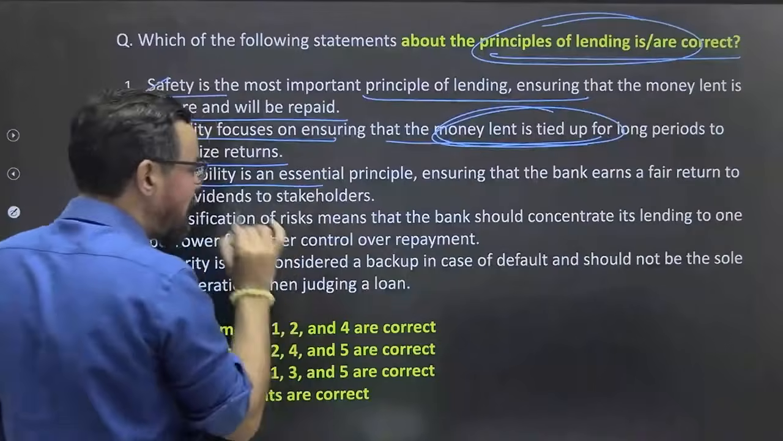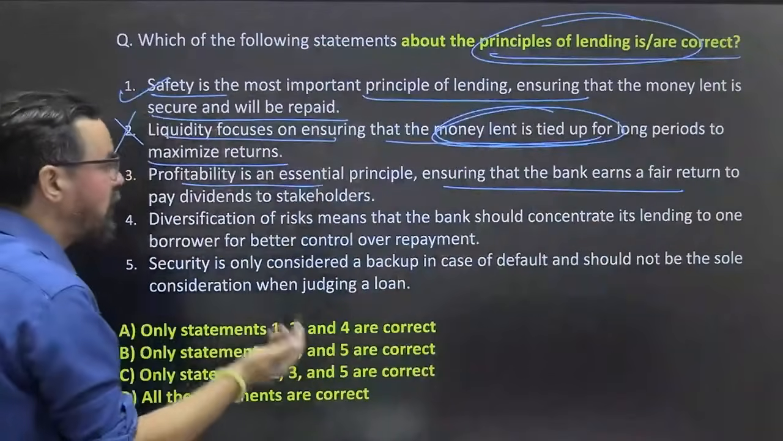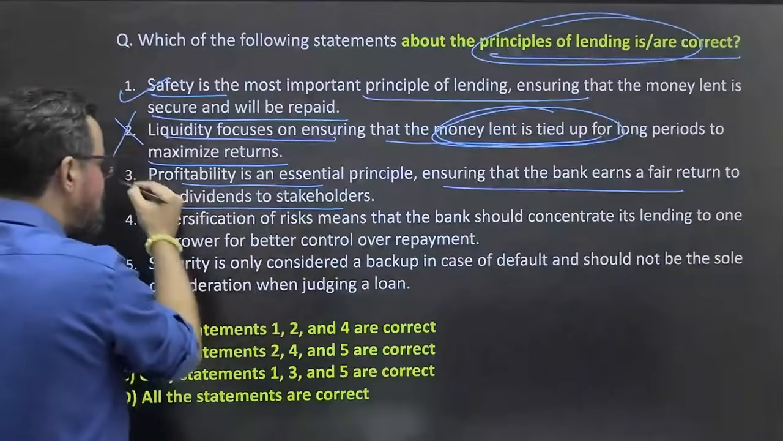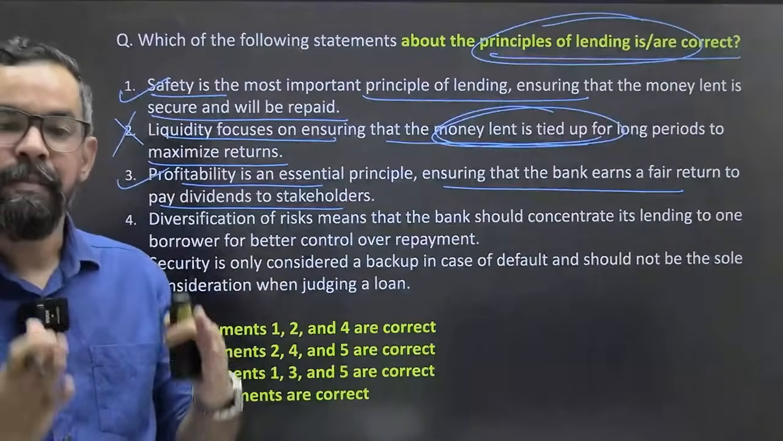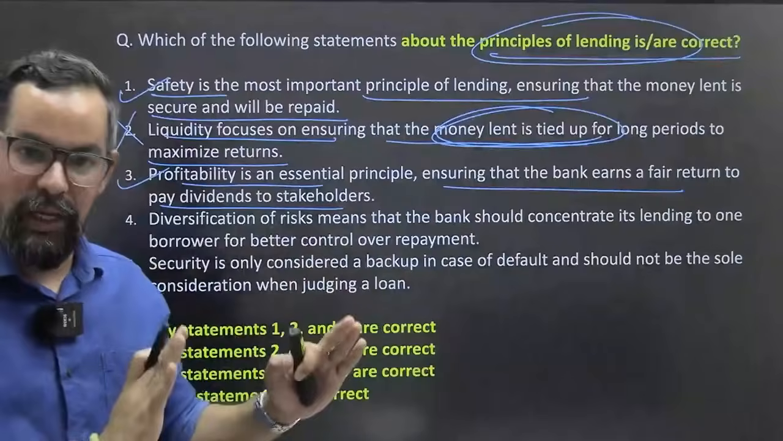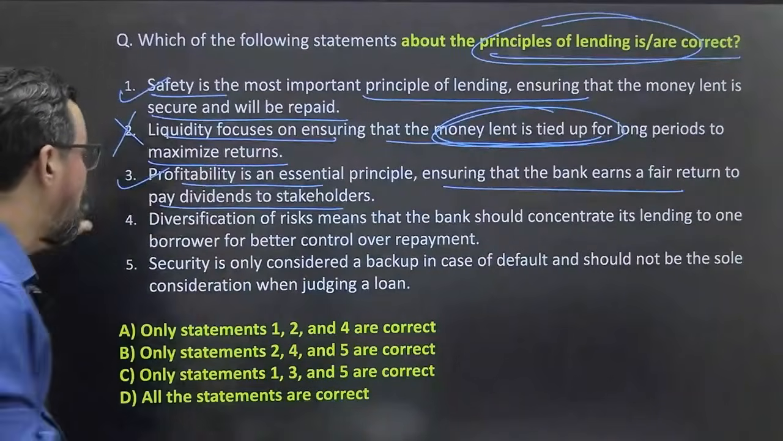Profitability is an essential principle, ensuring that the bank earns a fair return to pay the dividend to stakeholders and other things also. So we have to make a balance between solvency as well as liquidity. That is the end goal of ALM, asset liability management and all.